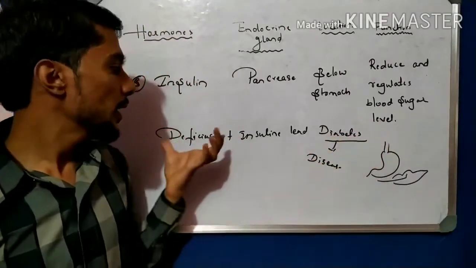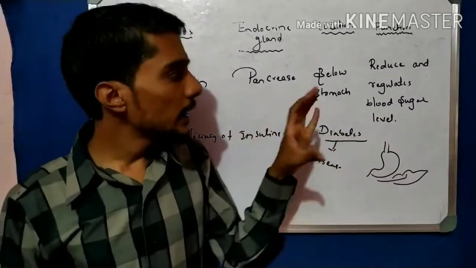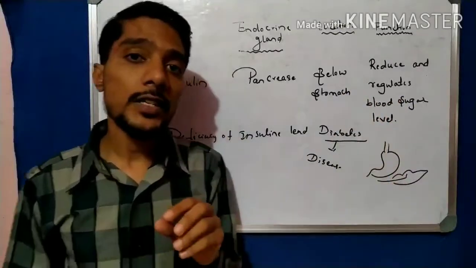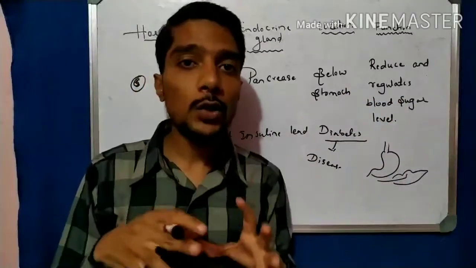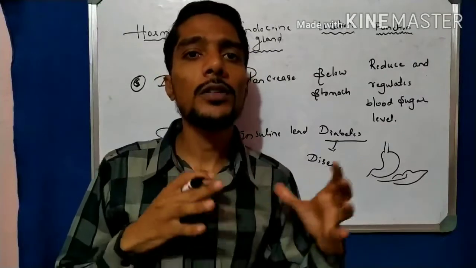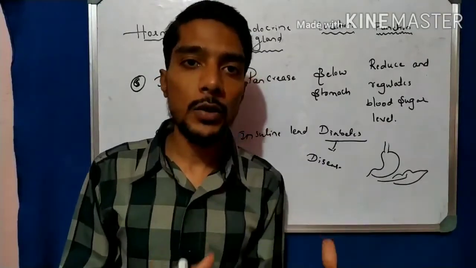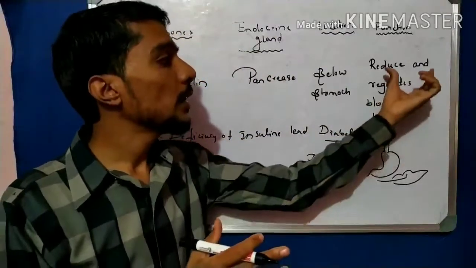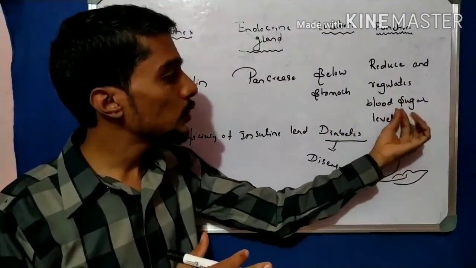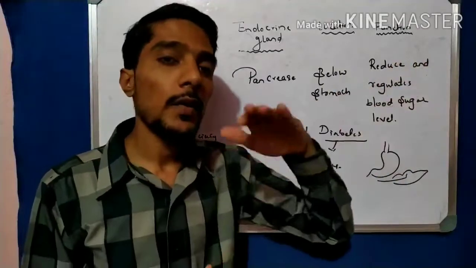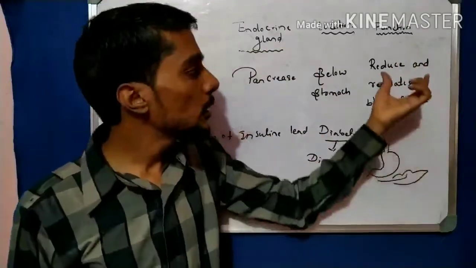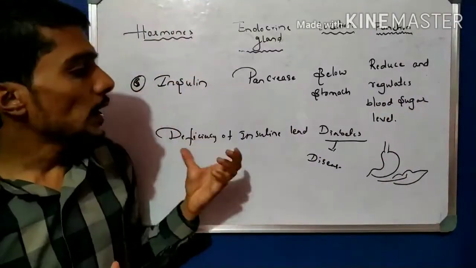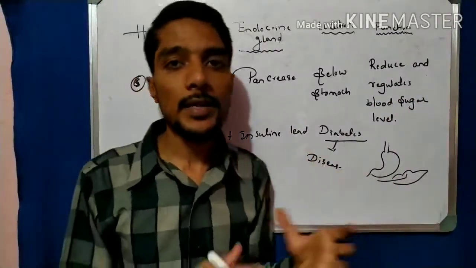This is because of the deficiency of insulin. It is very important that the sugar level be maintained, because if the sugar level is not maintained in the body, it gives harmful side effects to human beings. So insulin plays a very important role in maintaining the blood sugar level. Whenever the sugar level increases, insulin reduces the blood sugar level. If there is a deficiency of insulin, a disease called diabetes takes place.